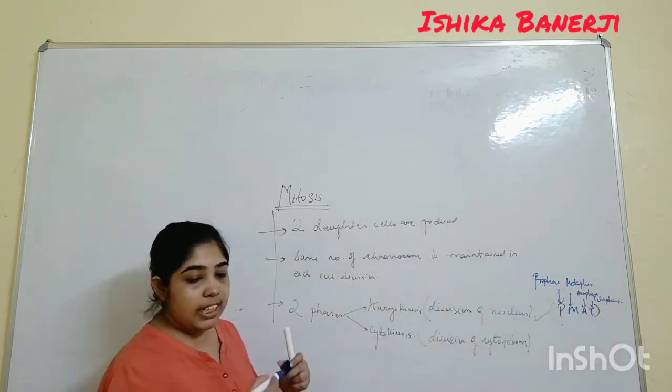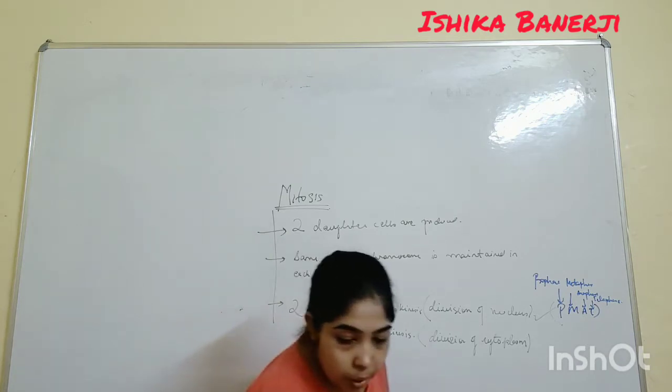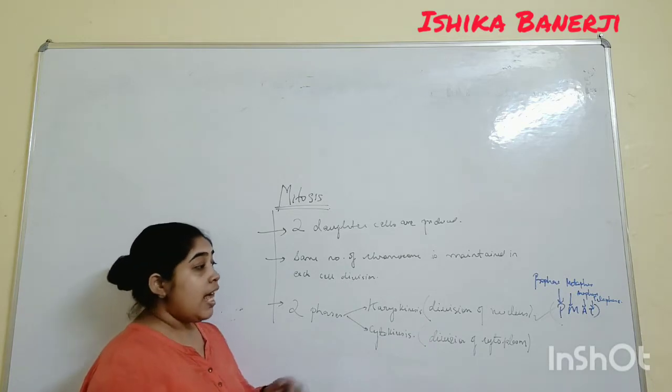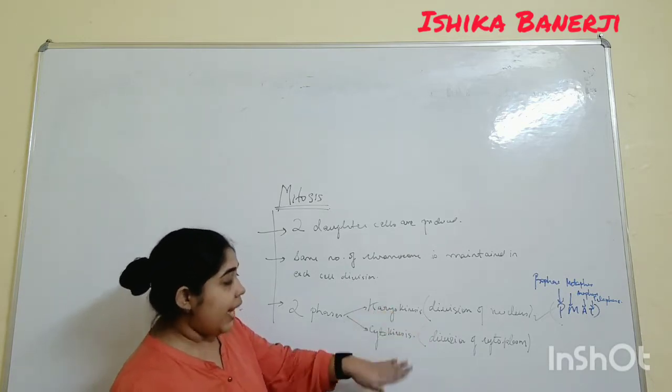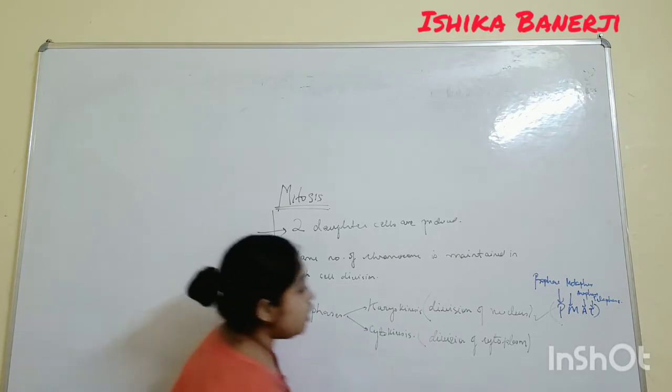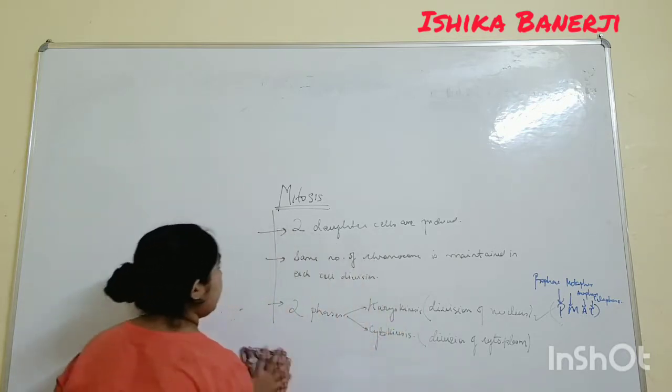This is what actually happens here. Is it visible properly? I guess it is visible properly. So this is what happens. Now I will explain this and then this. So first let's start with this phase. How it happens and what happens we will be knowing.